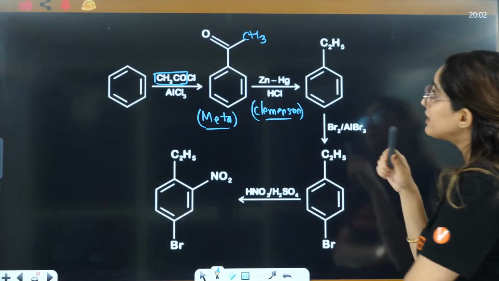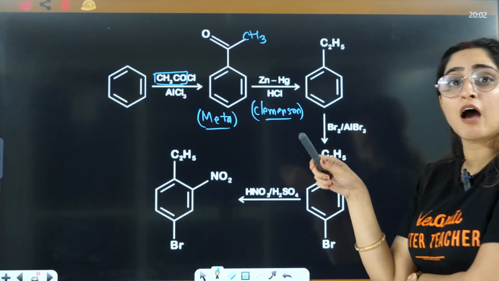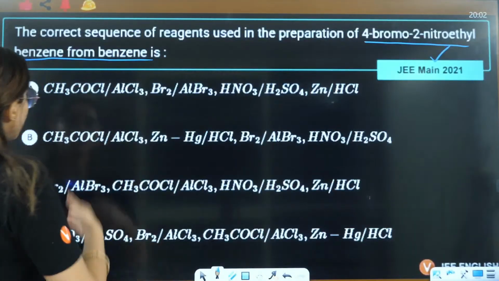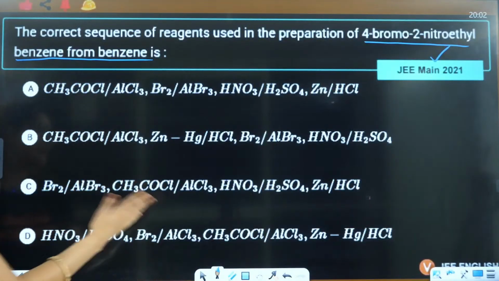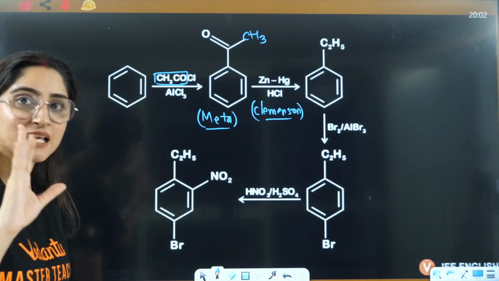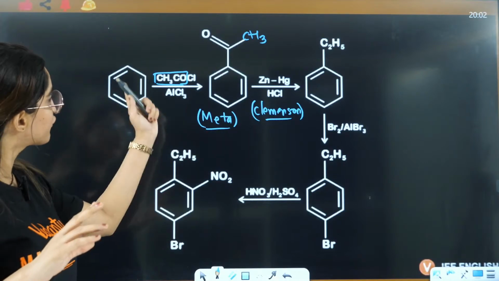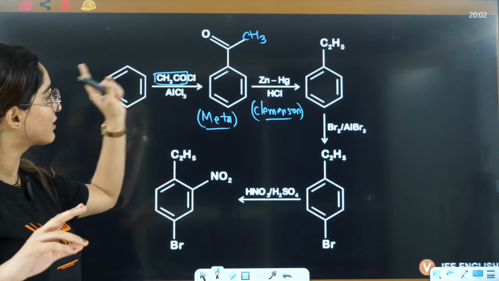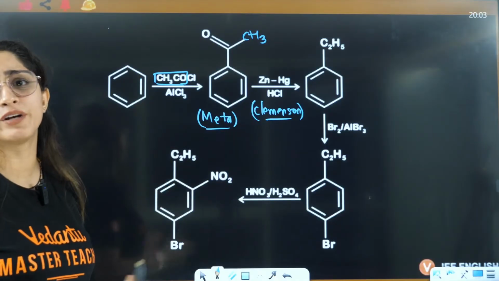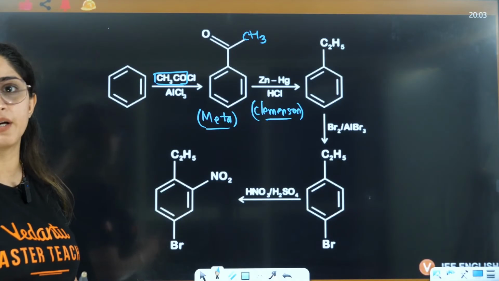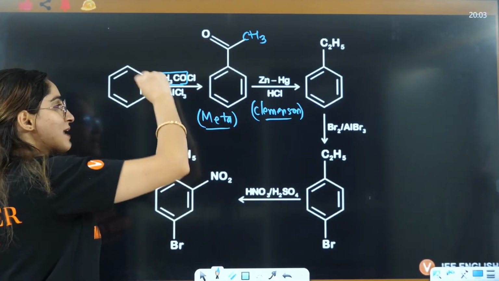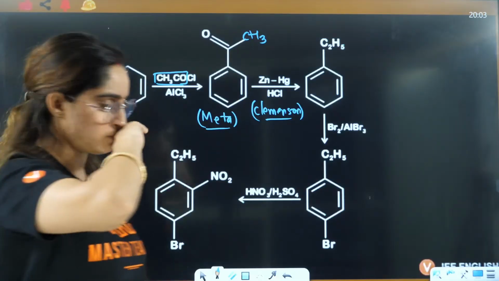Ma'am, then you are asking, but can't we just directly do Friedel-Crafts alkylation? Is it in the option? There is no option of Friedel-Crafts alkylation. Only option is Friedel-Crafts acylation. It's not that from this to this you can only do it by Friedel-Crafts acylation then Clemmensen. No. You can directly do Friedel-Crafts alkylation here, but that option is not given to us. So we'll do firstly acylation, then Clemmensen reduction.